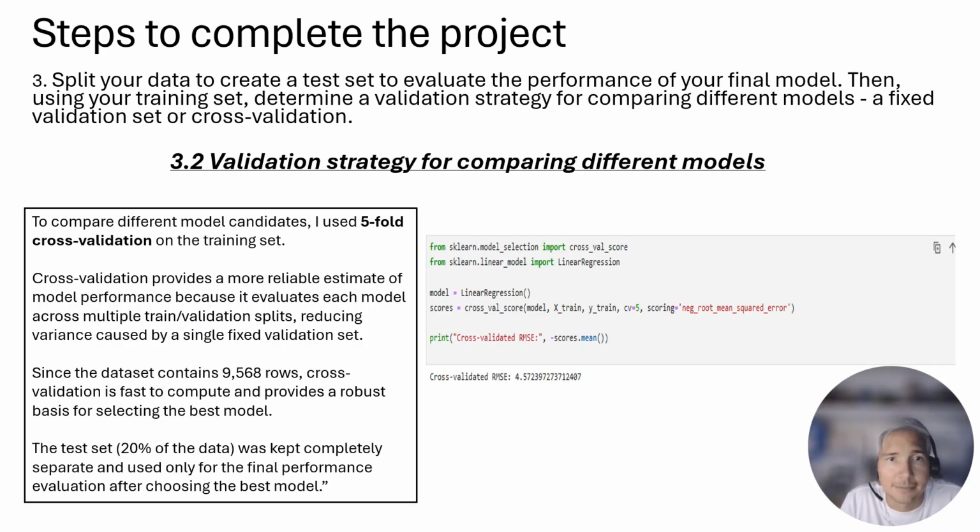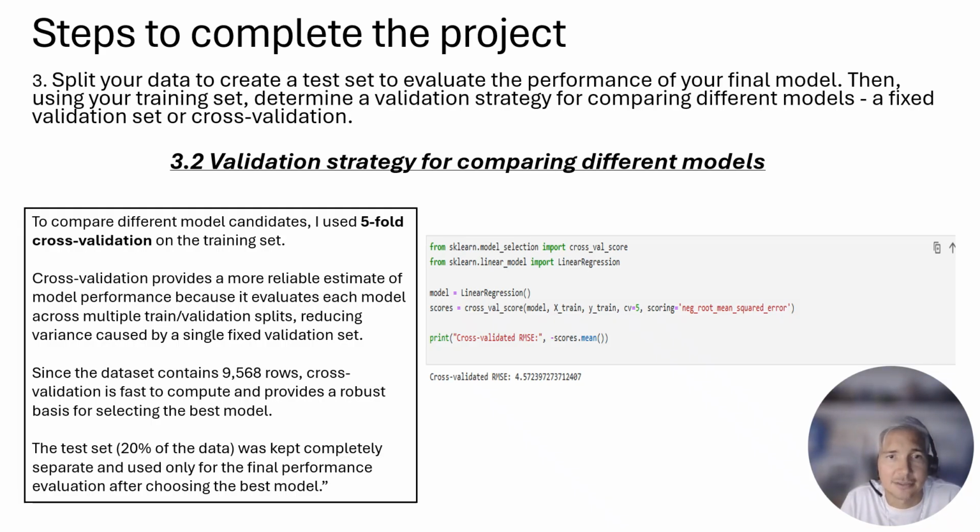The steps to complete the project, basically I have a validation strategy for comparing the different models. So to compare the different model candidates, I use 5-fold cross-validation on the training set. The cross-validation provides a more reliable estimate of model performance because it evaluates each model across multiple train validation splits, reducing variance caused by a single validation set.